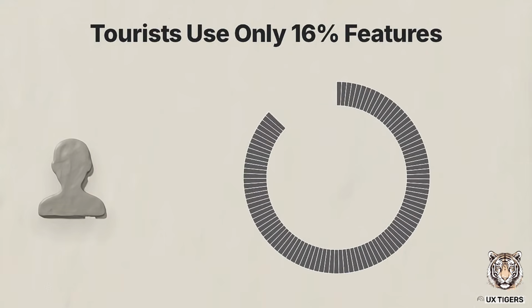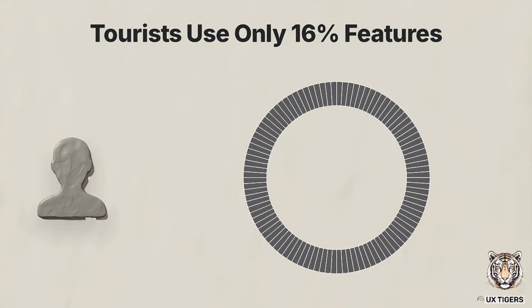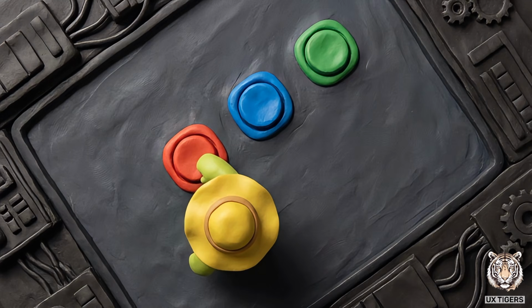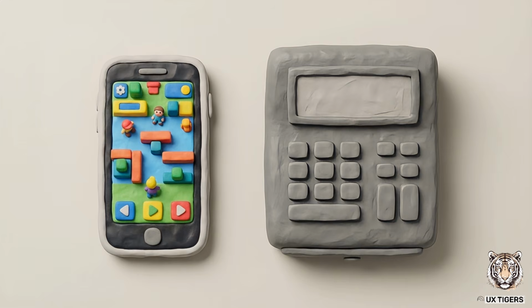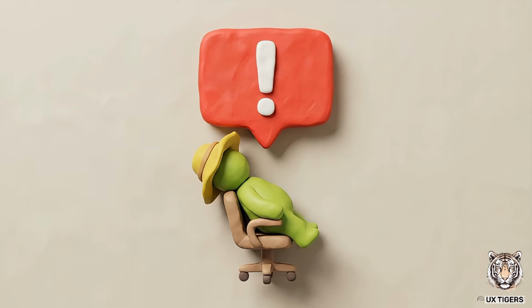Data shows the median SaaS user only interacts with about 16% of a product's available features. They find the simplest, most direct sequence of clicks to complete a basic task, the happy path, and they never deviate. In many digital ecosystems, particularly mobile gaming and social media, the tourist's direct financial contribution is exactly $0. They rely entirely on external triggers, like push notifications or email alerts, just to remember your product exists.